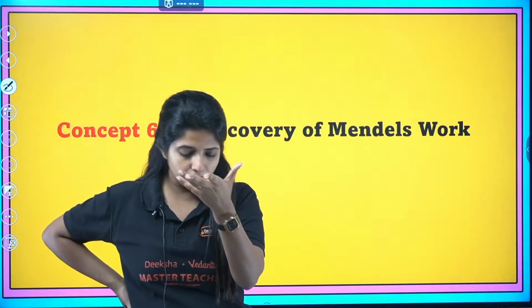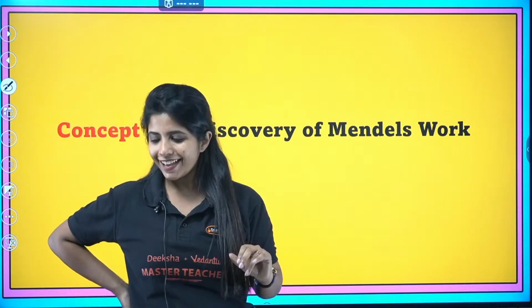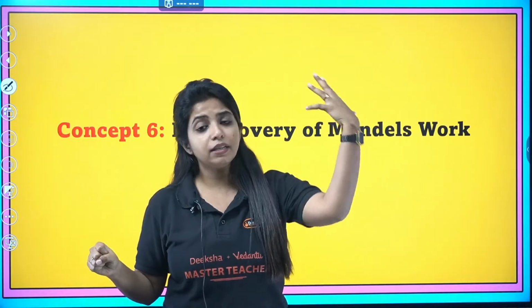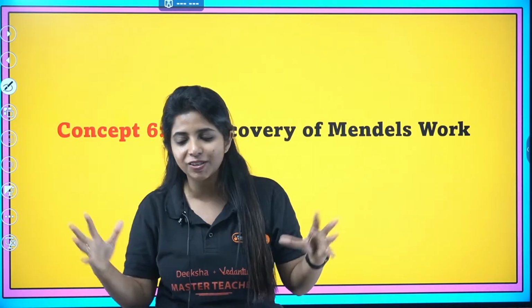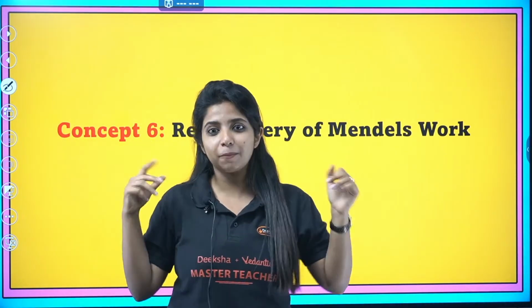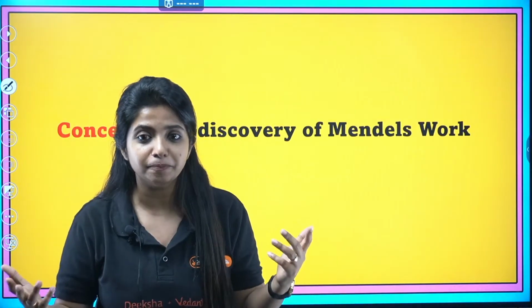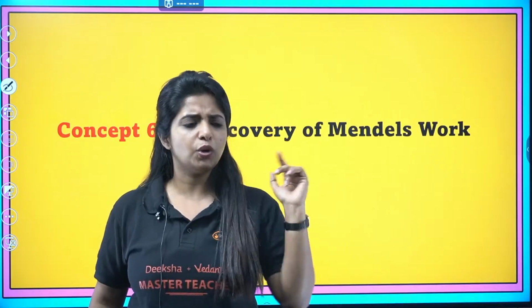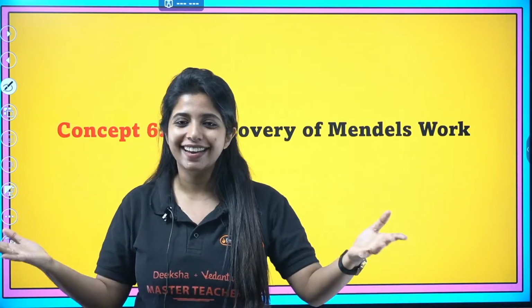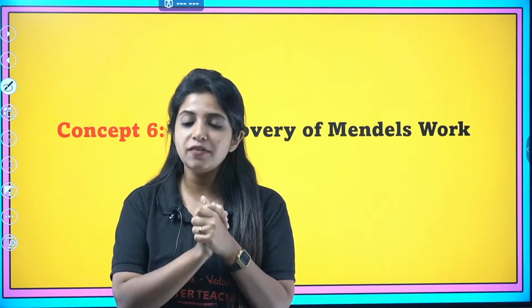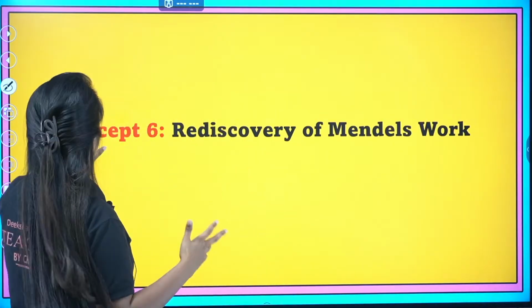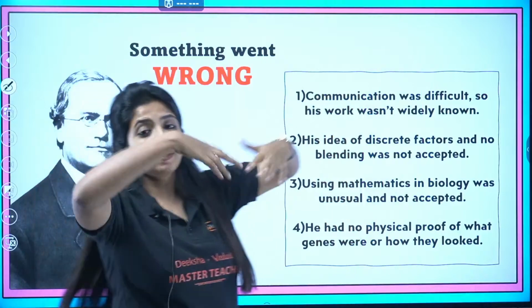So in this particular scenario, everyone went against Mendel. This is something that I am making up, okay? Don't think that people went against Mendel. But anyway, I am telling you, it was very difficult. Even though Mendel did his experiment, he spent 7 long years experimenting on pea plants. Just imagine how boring that would have been. But still he went on doing it, even though so many people were saying that Mendel, you cannot do it. Mendel kept on going. That's something that we have to learn from Mendel. But anyway, there were several other reasons also, which is why Mendel's work was not properly known to everyone.